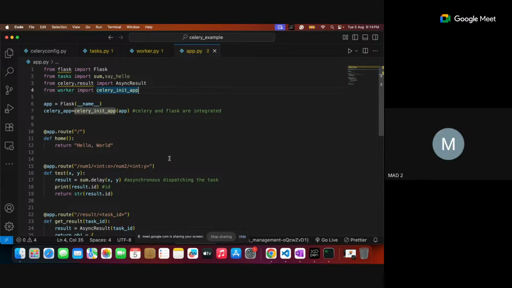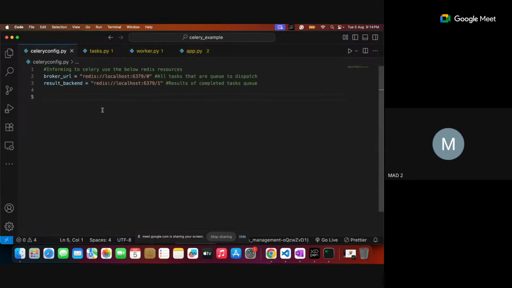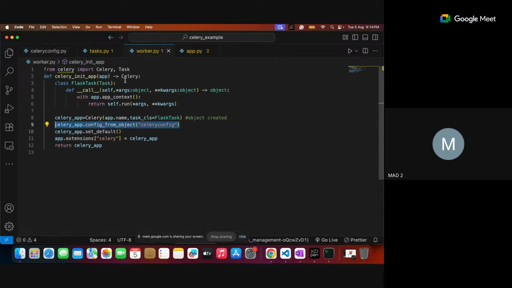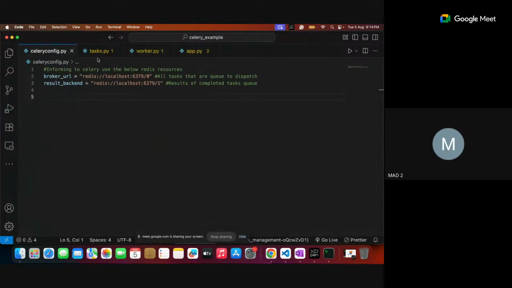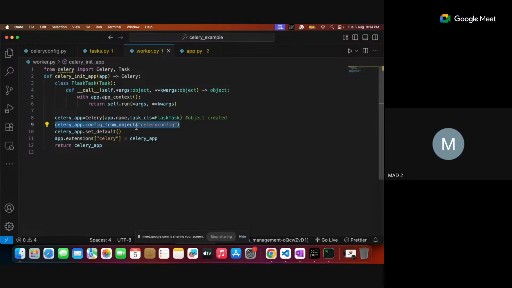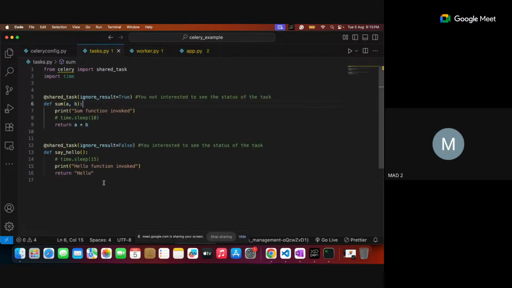Okay, so here, once again, I'm showing you the flow of it. First, basically the Redis configuration which you are setting up, that is called configuration, like Celery configuration. So as and when the Celery app is initiated by using worker, it tries to get the resources of that Redis, and it is going to create that configuration from the particular Celery config. And these are my shared tasks. These are not normal Python functions. These are asynchronous functions. These are executed exclusively by the Celery framework.